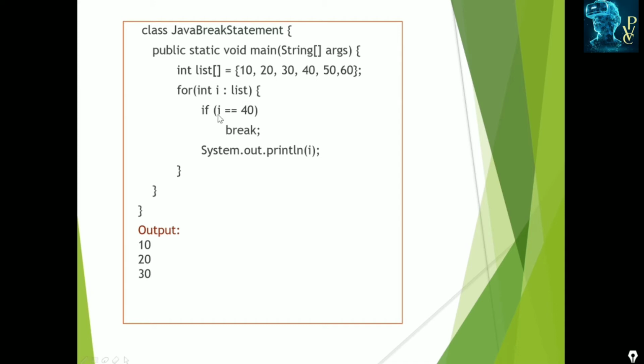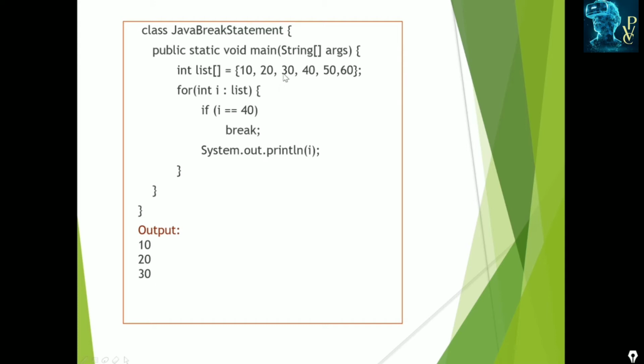Here we are specifying if i is equal to 40, then break, and otherwise display the elements. Until i is equal to 40, the elements must be displayed. It traverses: the first element is 10. Is 10 equal to 40? No, it displays. Next it traverses to the next element, 20, and 20 is displayed. Next it goes to 30, and 30 is displayed.